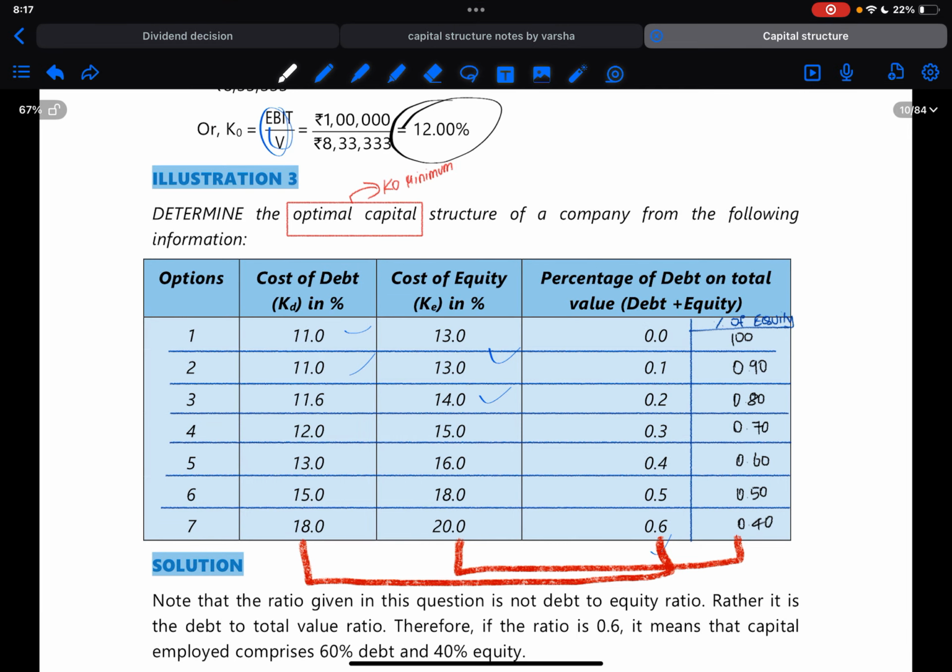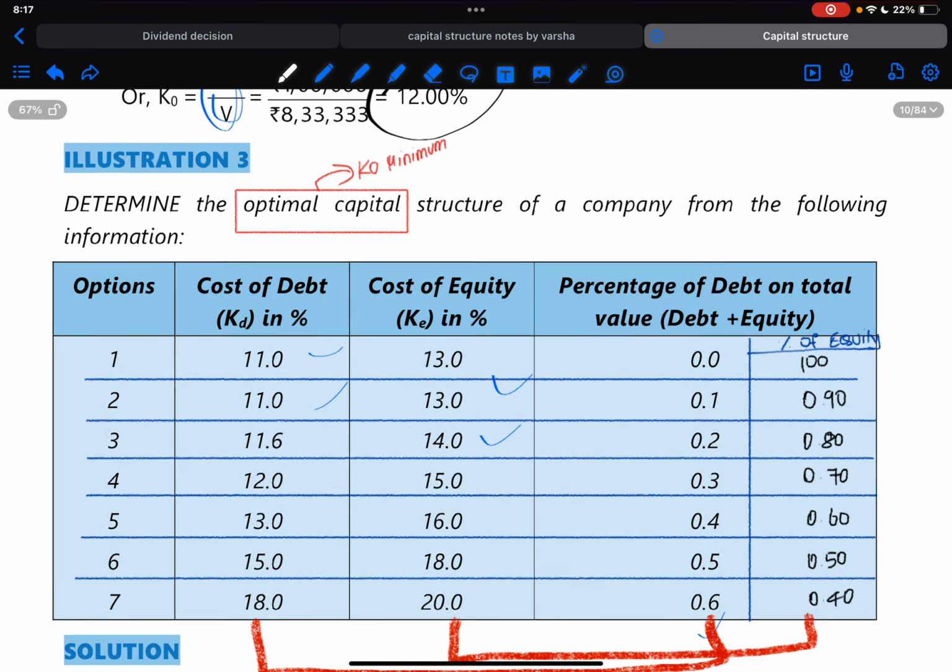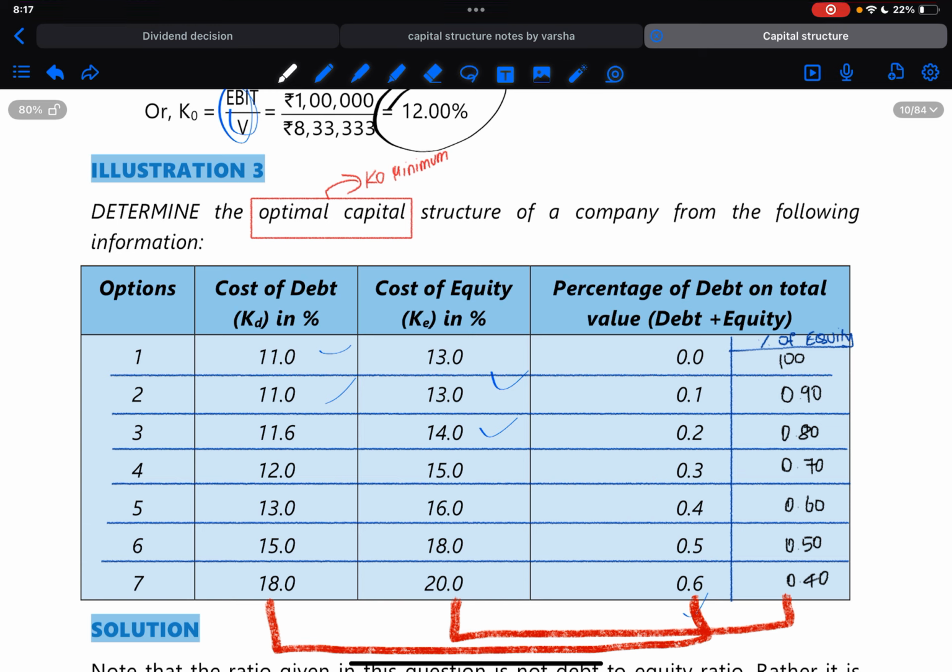Illustration number 3. So determine the optimum capital structure. So what is the meaning of optimum? It is the basis that should be maintained, the minimum proportion that is to be maintained. So determine the optimal capital structure of a company from the following data. What is given? Options. Okay, this is the KD and this is the KE. So this plus this will give you value of firm, right? So the percentage of debt on total is given.